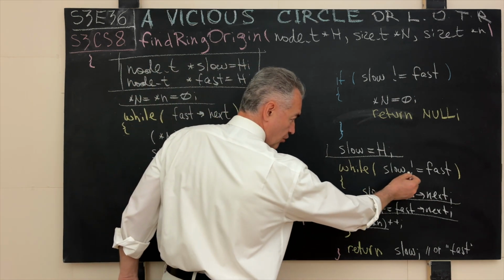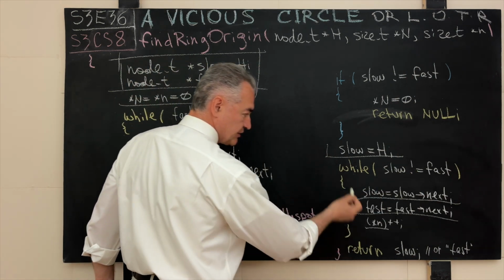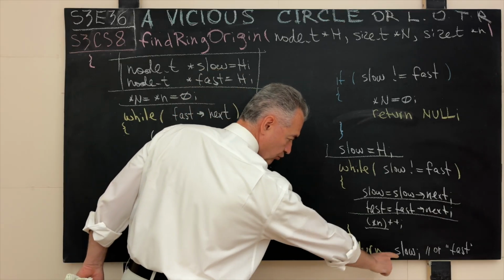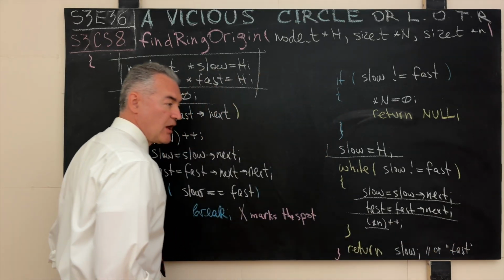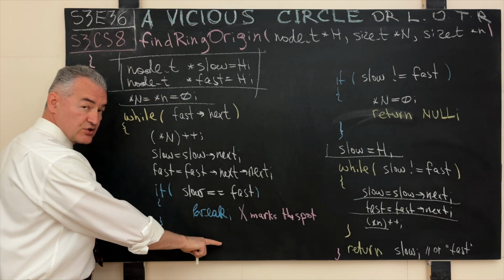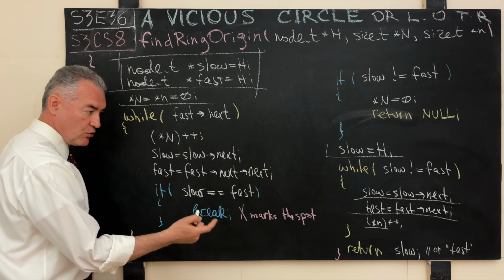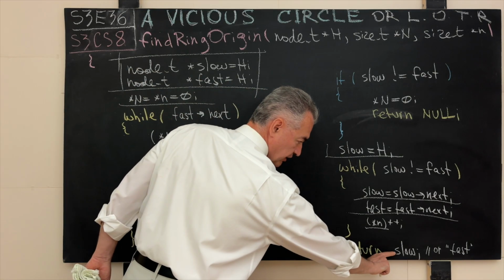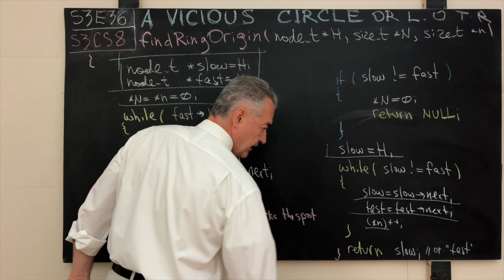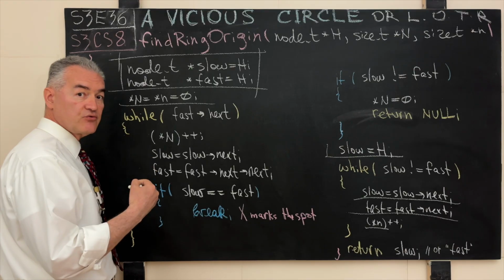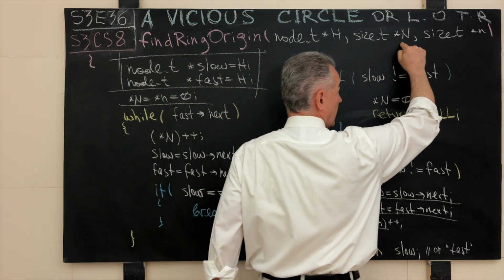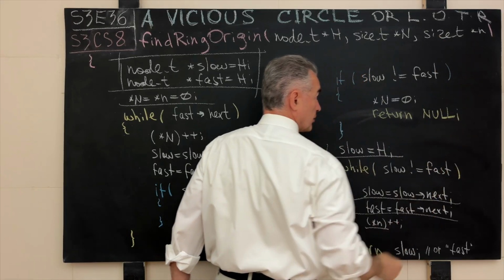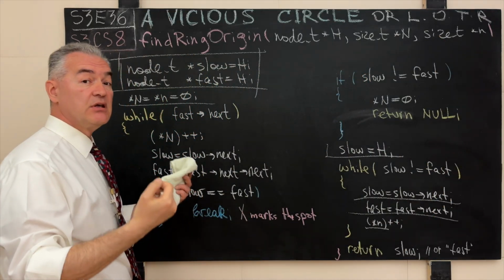At some point, we know that in a finite number of steps, this loop will terminate, and once we come out, boom, we have slow, or as I said, fast over here, pointing to the origin of that ring. We know what it is, and by returning a non-null pointer, we indicate right away that the contents of the other variables passed into the function, the contents of uppercase N and lowercase n, are meaningful and can be looked at.